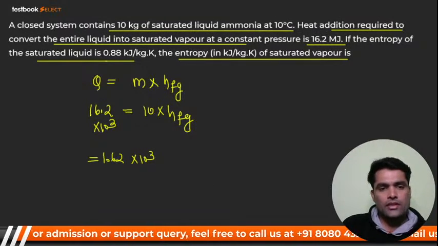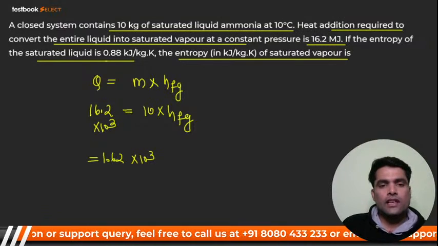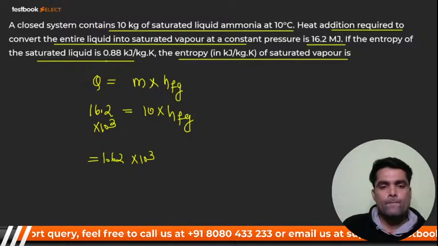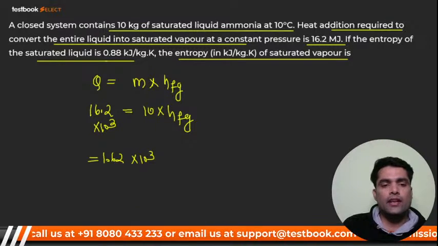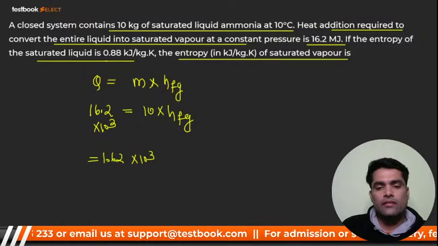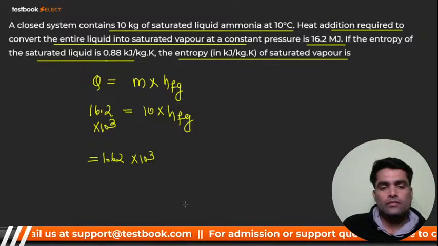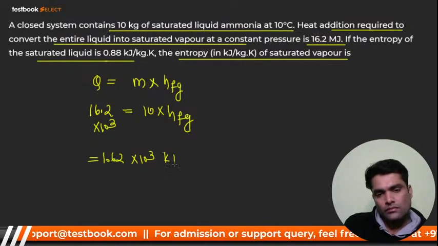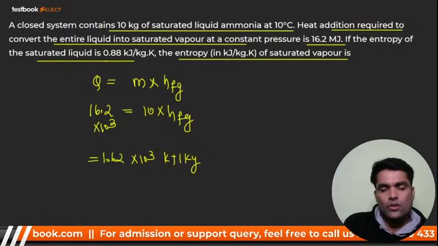What will this be? Be fast. It should be none other than 1.62 into 10 raised to power 3 kilojoule per kg. You got heat.